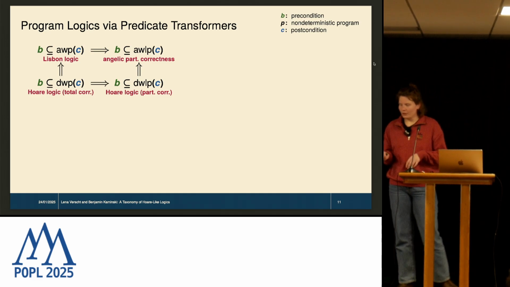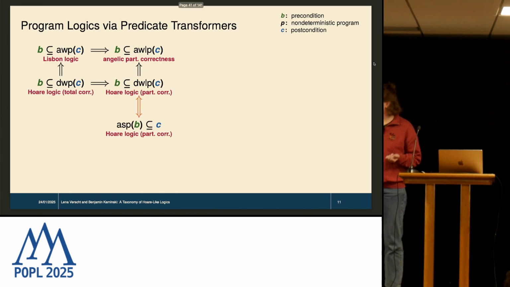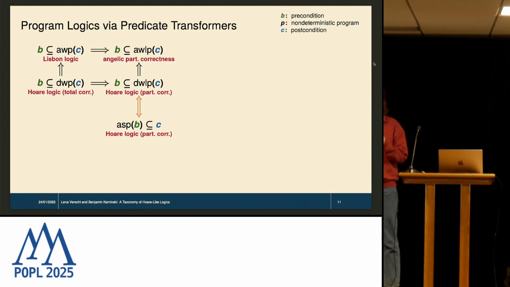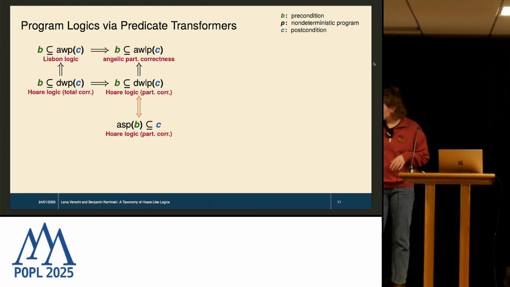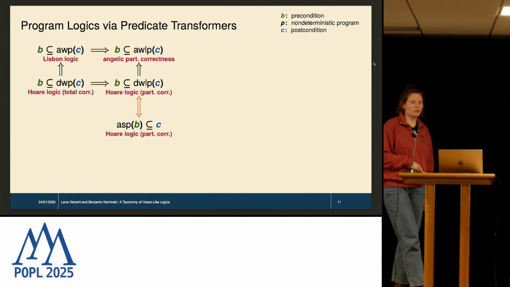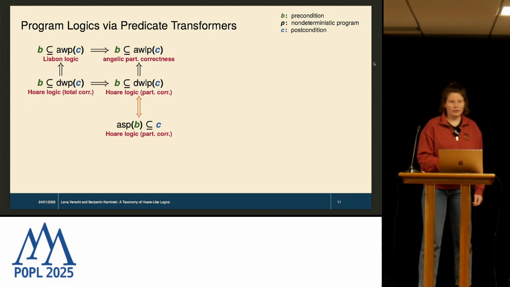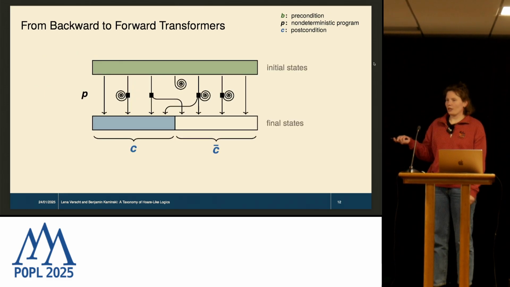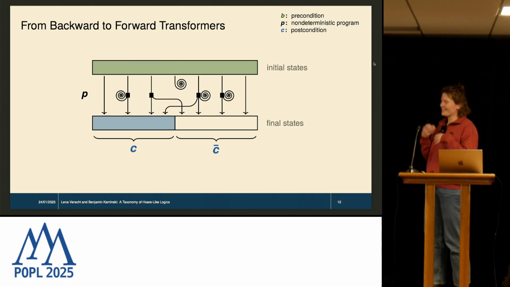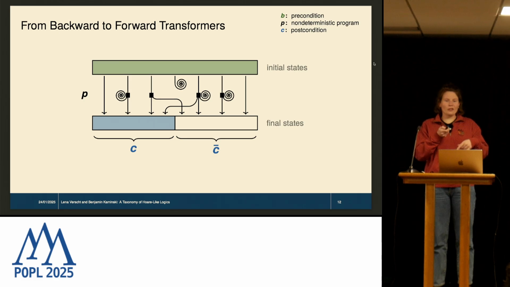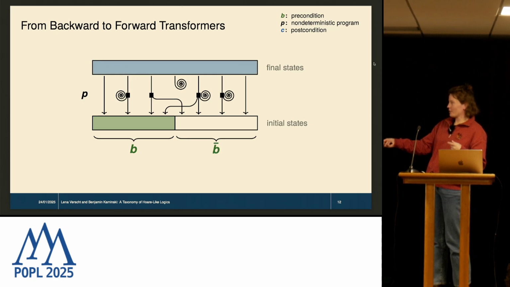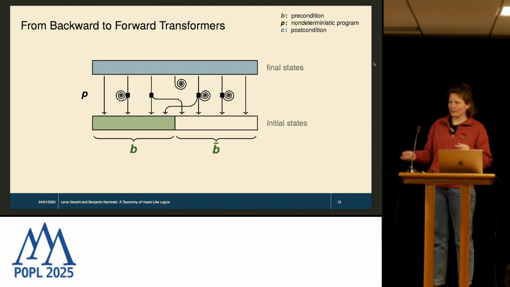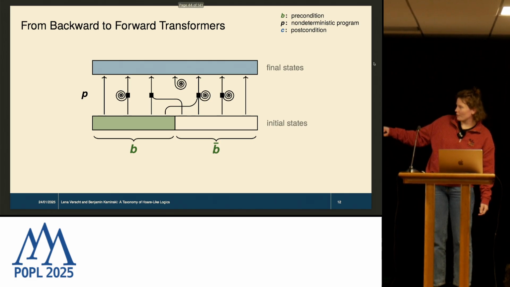Then there is this quite well-known equivalence between weakest pre and strongest post, because we can express partial correctness Hoare logic using weakest pre transformers, but also using so-called strongest post transformers. So we're now going to take a closer look at those. Here's the picture that we had before. The weakest pre are backward transformers. They are starting with final states, computing initial states. And now we're going to do the opposite. So we're going to start with initial states and compute some set of final states. So the direction of this program is now from bottom to top.